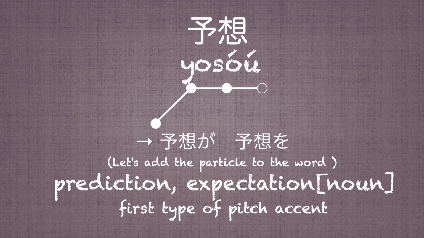Yosou, it means prediction, expectation. In Japanese, there is no accent kaku in this word. This word is classified under the first type of pitch accent. Let's add a particle to the word. Yosou ga, yosou o.